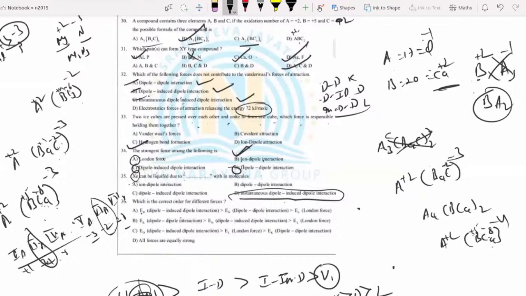Yes. Next, what is the correct order of different forces? Dipole-induced dipole, dipole-dipole, and London. That is wrong. London is okay. Dipole-dipole is greater than dipole-induced dipole. Dipole-dipole, dipole-induced dipole. Answer B. Yes, dipole-dipole is Keesom force, Debye force, and London force.